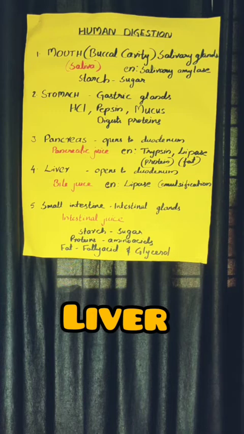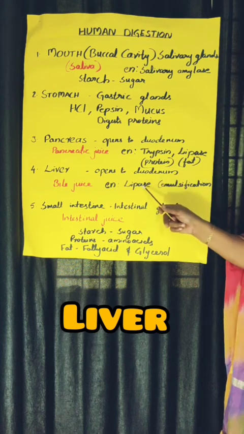It means for the digestion of fat, the first step is emulsification, because the digestion of fat is somewhat difficult. So first it will be emulsified, converted into similar pieces. Then later that emulsified fat will be digested.